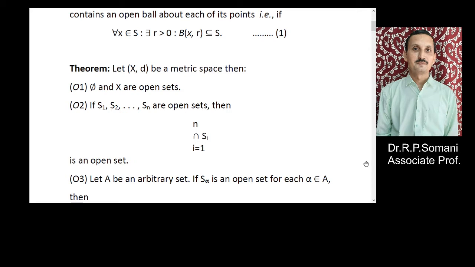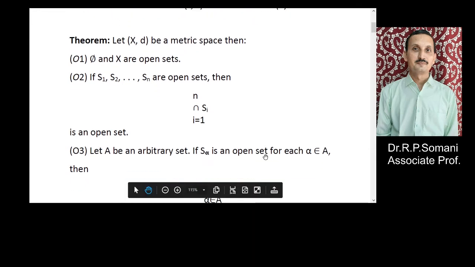Second property: if S1, S2, and so on, Sn are open sets, then their intersection is also an open set. Here we are considering a finite number of open sets.